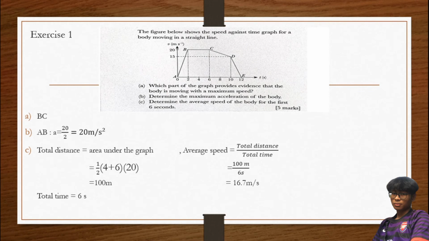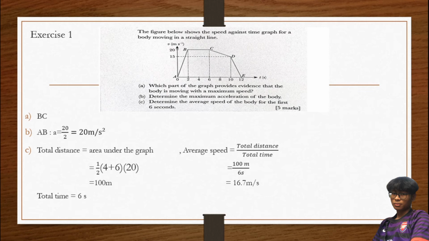Dia minta maximum acceleration. Okay, kat sini kita tengok mana yang rasanya gradient yang paling high. A to B, right? Dia lagi steeper, macam lagi cerun. So kita tahu ini macam lagi tinggi. So since kita tahu dia lagi steeper, kita try cari. So kita tahu juga AB ni merupakan dia punya maximum acceleration sebab dia accelerate. Kalau kita CD, dia deceleration, right?